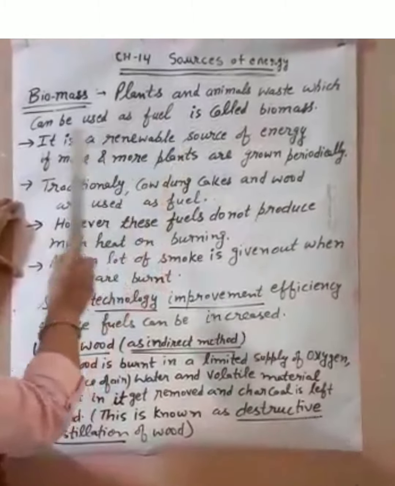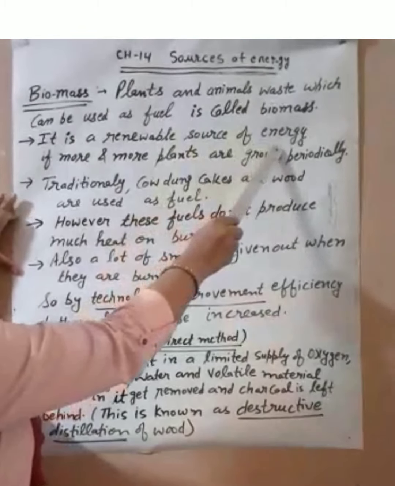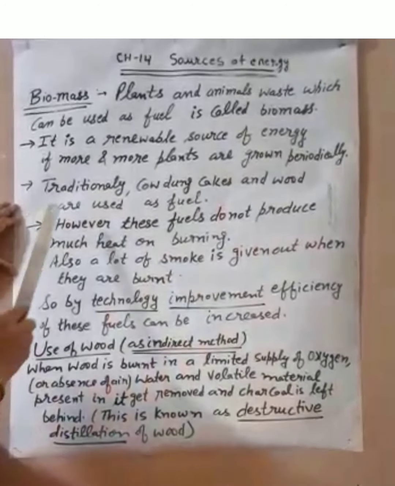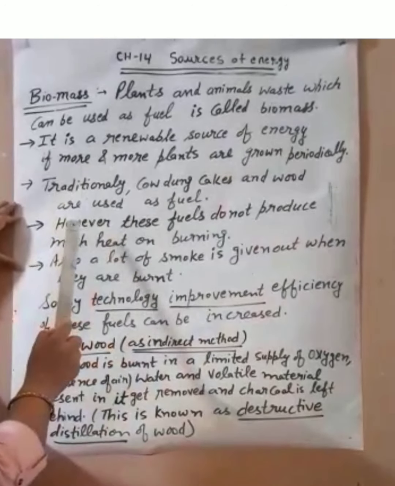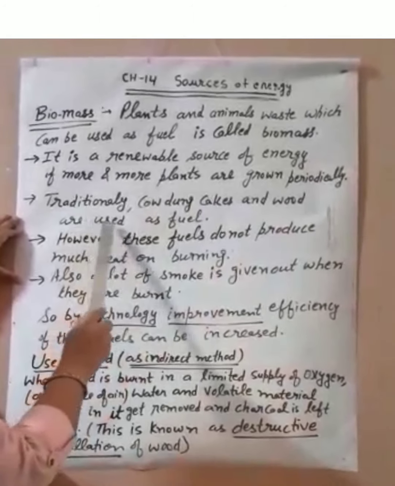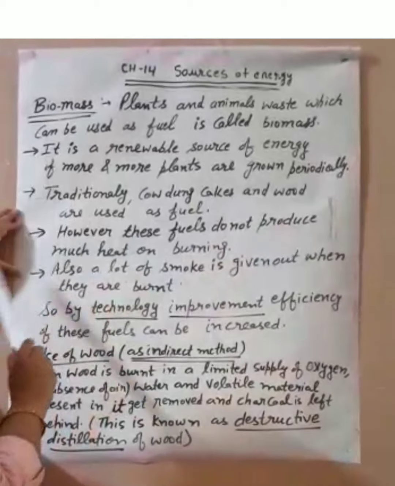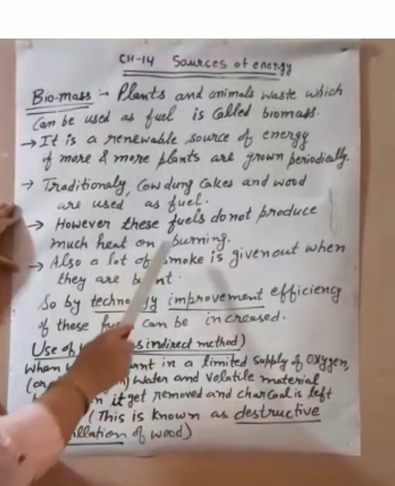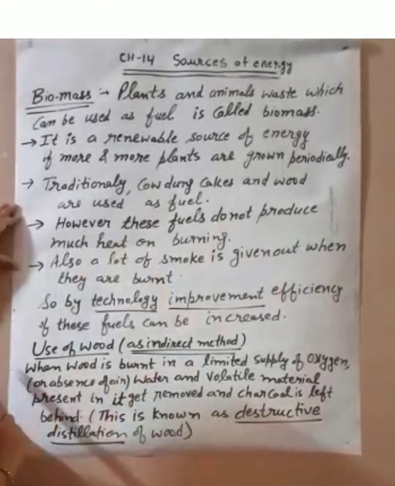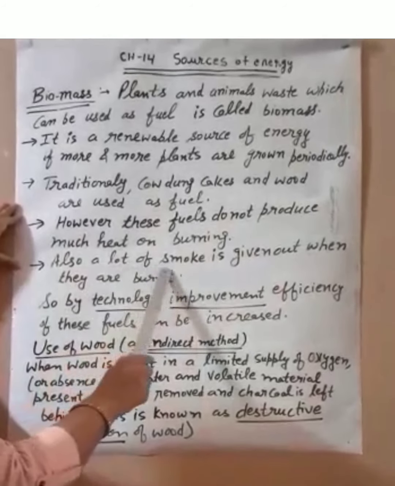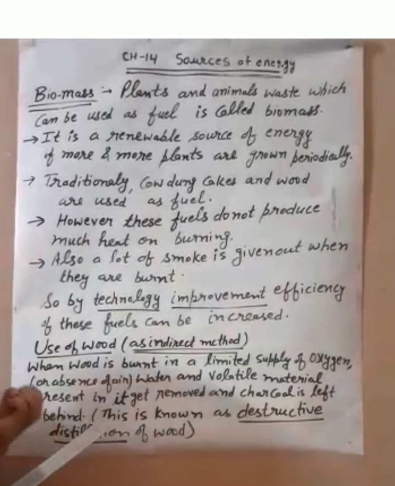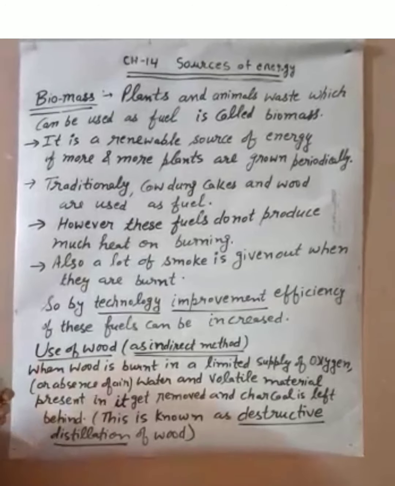How can it be renewable? It is a renewable source of energy if more and more plants are grown periodically. Traditionally, nowadays also you are watching in remote areas and villages, cow dung cakes and wood are used as a fuel. However, when we are using these sources as fuel, they do not produce much heat on burning. Also, they release a lot of smoke when they are burnt. It means they create a lot of air pollution also.